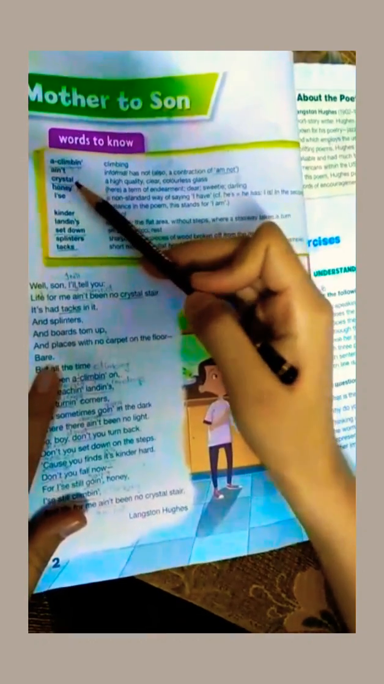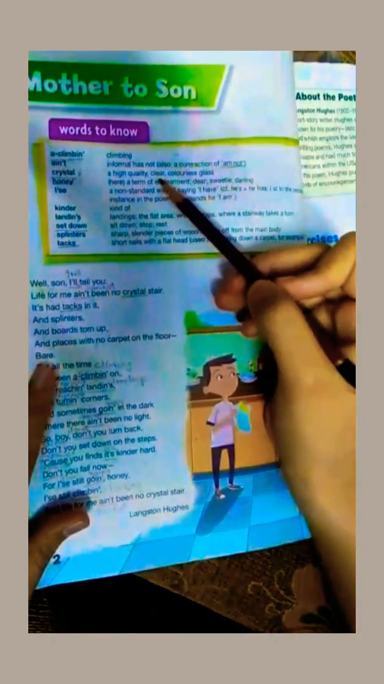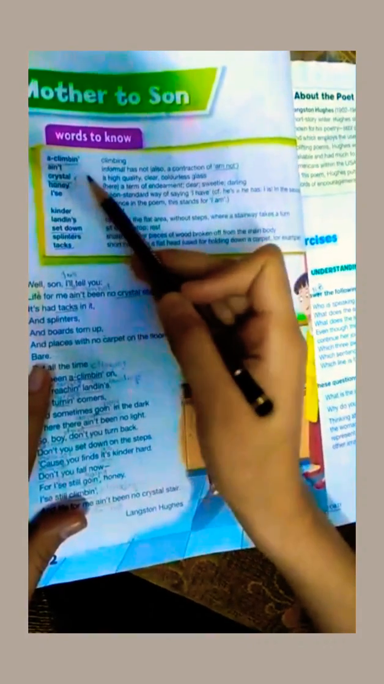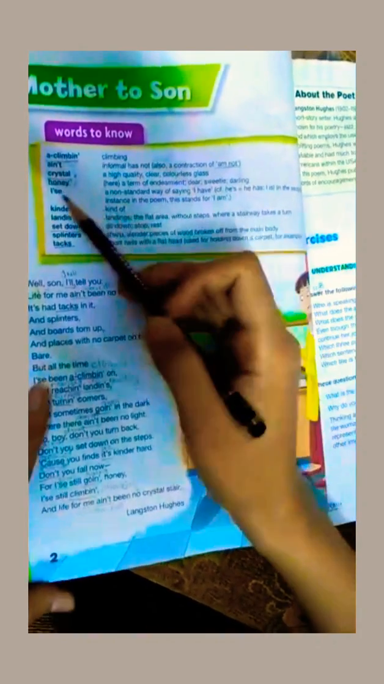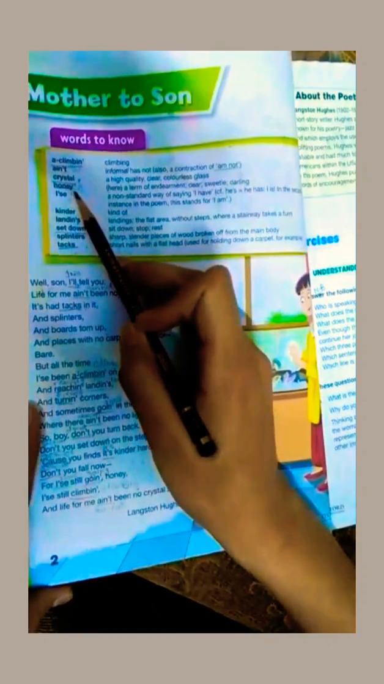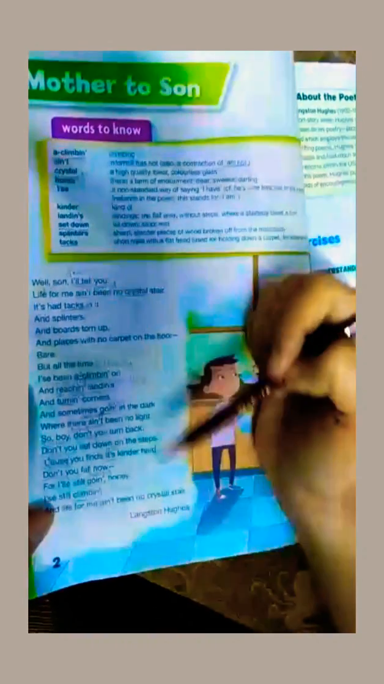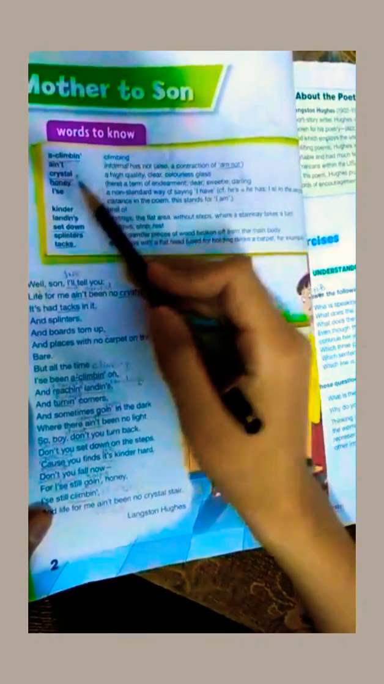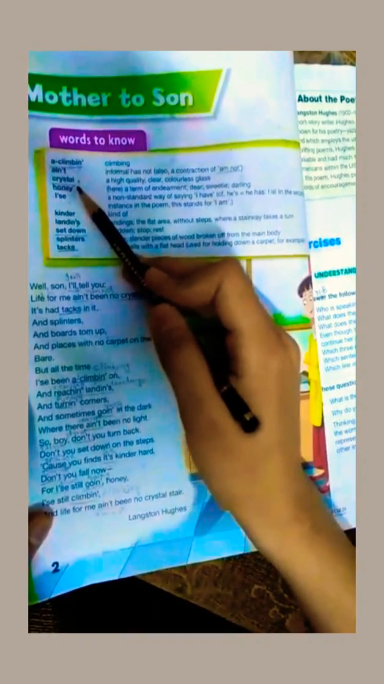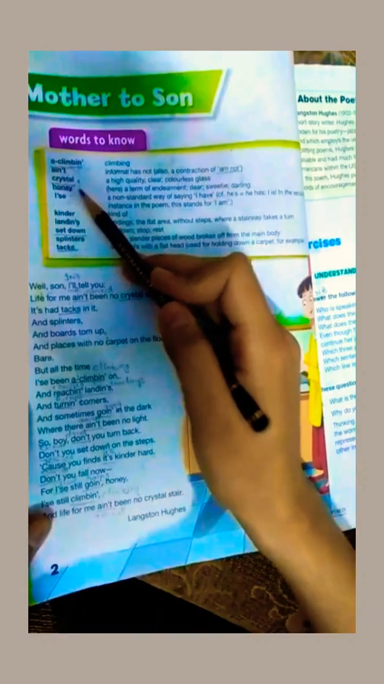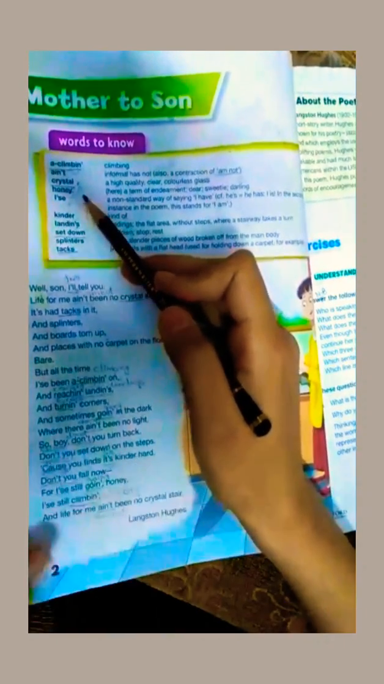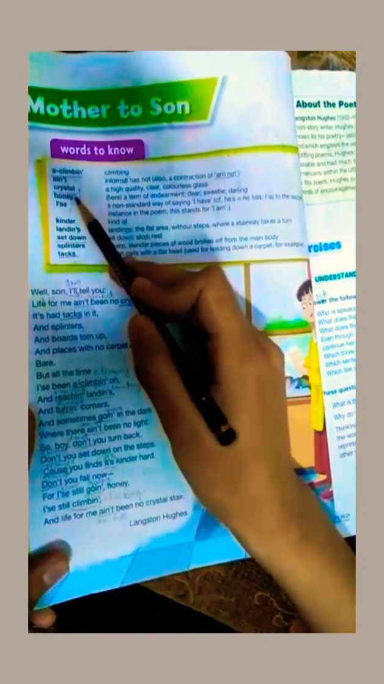The next word is crystal. Crystal is a high quality clear colorless glass. It was a glass which is clear and colorless. The next word is honey. Langston used this word to show the dearness, the love of the mother to her son. It doesn't mean sugar syrup. He used it to express the love of the mother to her son. That's why he used honey.